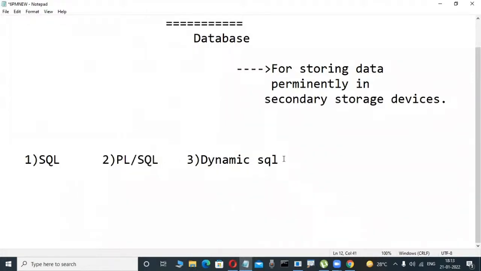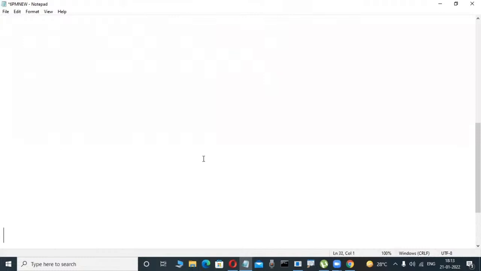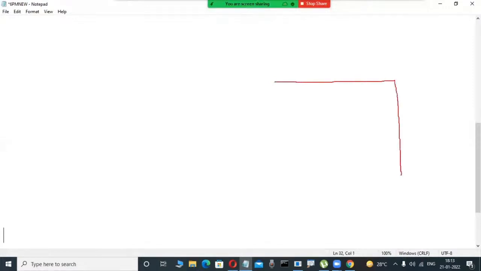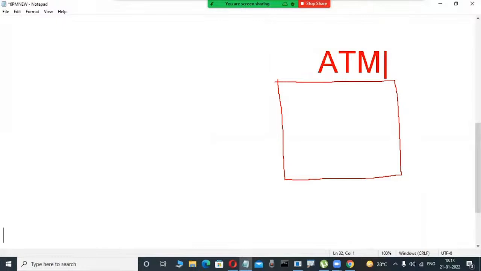For example, if you are a first-time newcomer, how will you understand? Concentrate here. Why PLSQL is required, just for the idea, I'm telling some applications. Daily, so many people go to banks to deposit or withdraw money. We also go daily to ATM machines to withdraw money, and nowadays deposit machines are there too. We perform transactions, and money transfer is also possible.